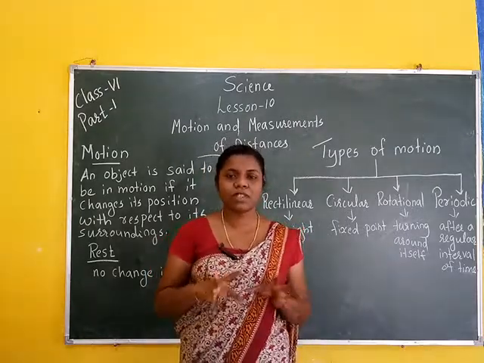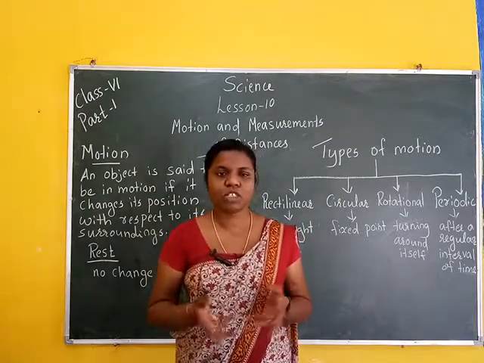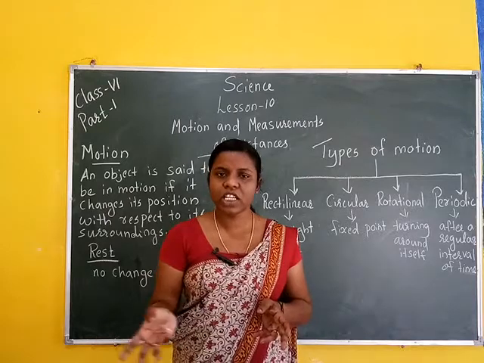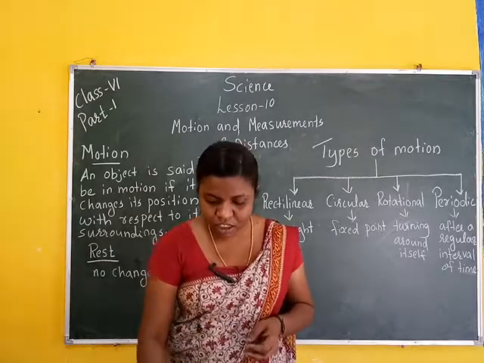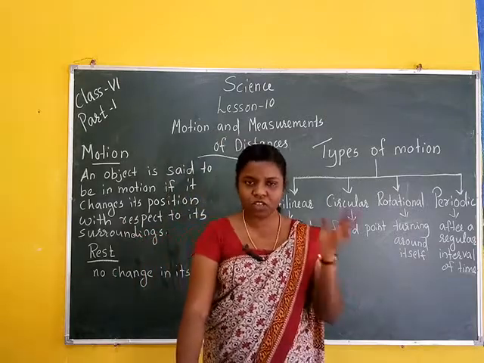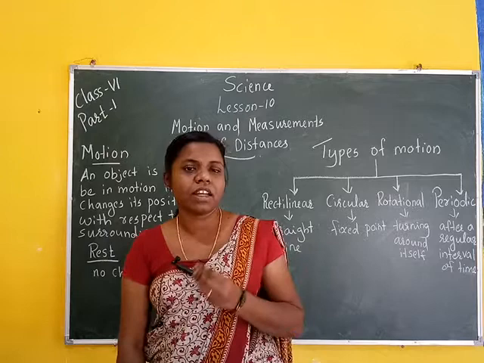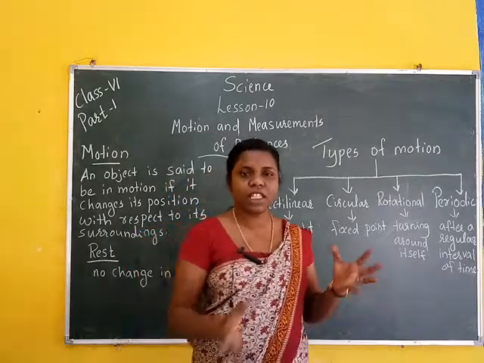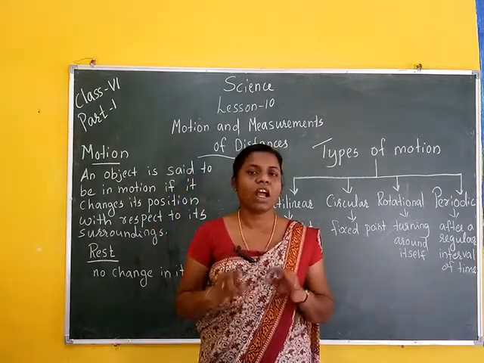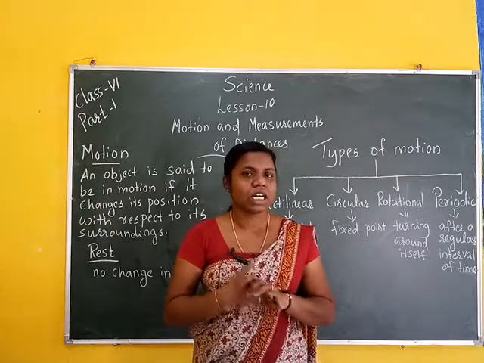Similarly, some objects are in a rest position, for example electric posts, buildings, and trees. Answer these questions: which objects are moving and which are at rest? The moving object is in motion, and a stationary place represents rest.